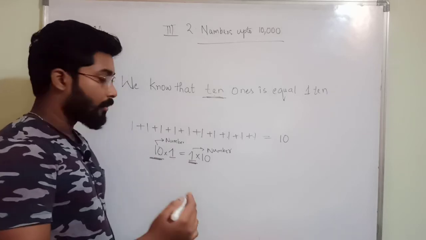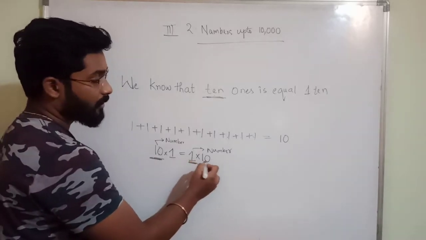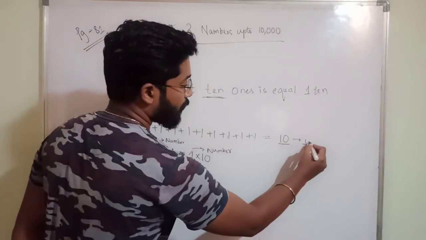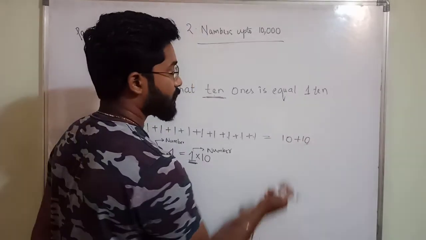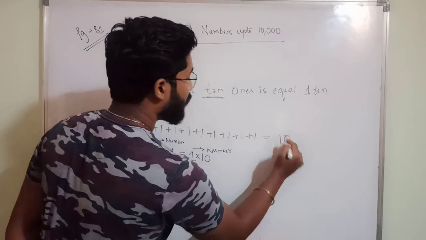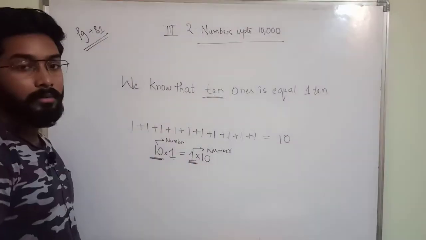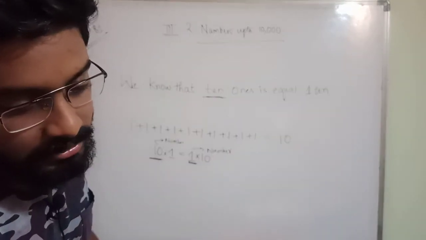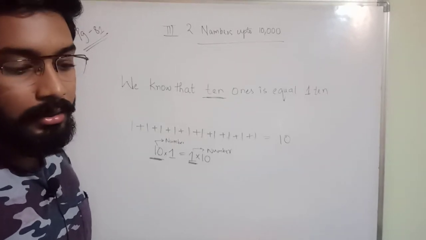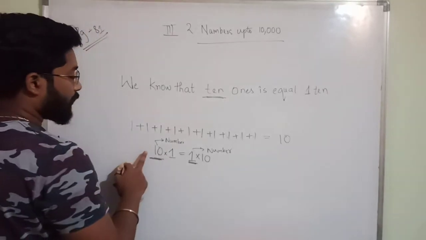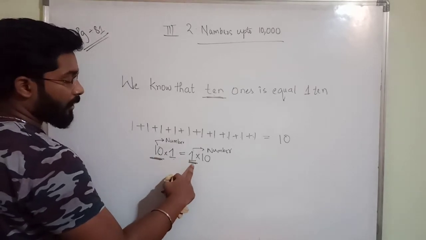Okay, number of 10s is how much? Here only 1 ten is there, no? If you are having 10 plus 10, that is 2 number of 10s, but here you got only 1 ten, no? So 1 into 10. Okay, that's what he is saying in the statement. We know that 10 ones is equal to 1 ten. 10 ones is equal to 1 ten.